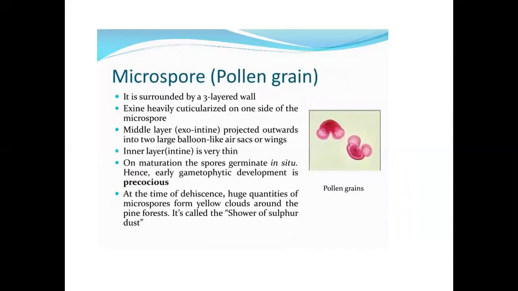Microspores are pollen grains. It is surrounded by a three-layered wall. Exine is heavily cuticularized on one side of the microspore. The middle layer, exine, is projected outward into two large balloon-like air sacs or wings. The inner layer, intine, is very thin.